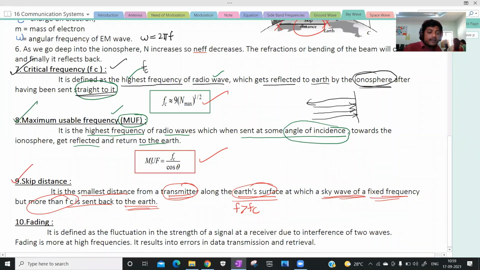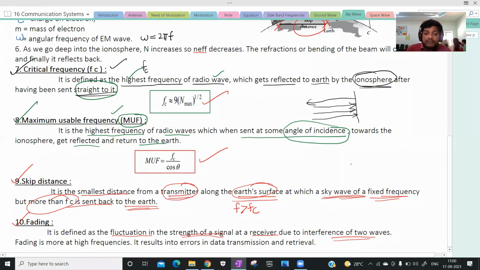Next, the last terminology, that is fading, distortion. It is defined as the fluctuation in the strength of the signal. Some noise will be there in the strength of the signal at a receiver due to interference of two waves, whenever we are sending electromagnetic waves in the space.